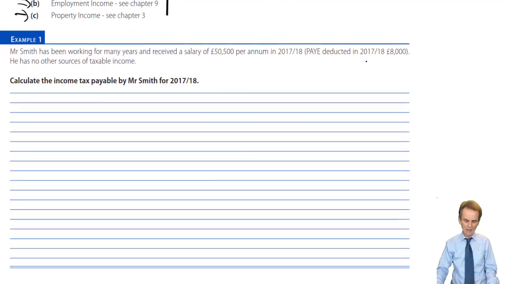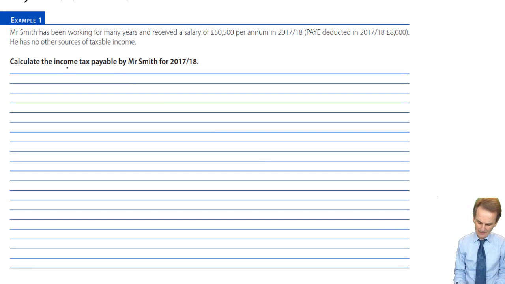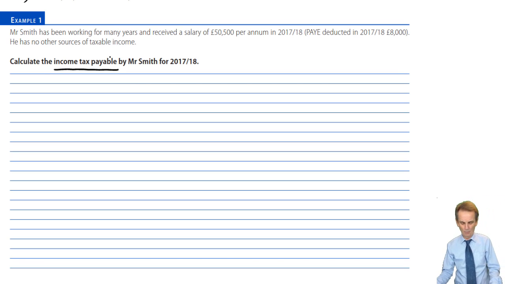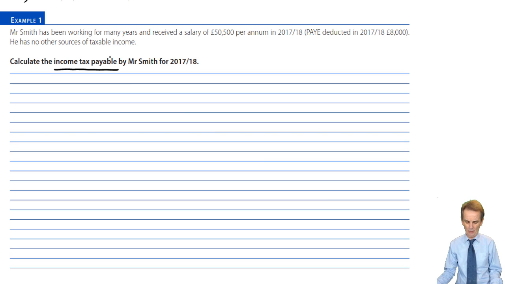Well, here we go. Example 1 to begin with. Again, read the requirement carefully. Here, calculate the income tax payable by the taxpayer. It's not liability, payable. What does that mean? We're going to be dealing with an employee who has employment income, and against that employment income, PAYE has been deducted by his or her employer.